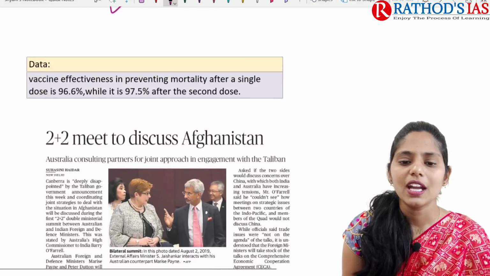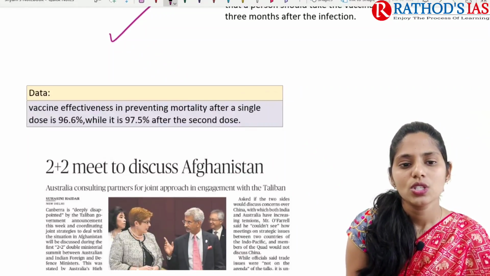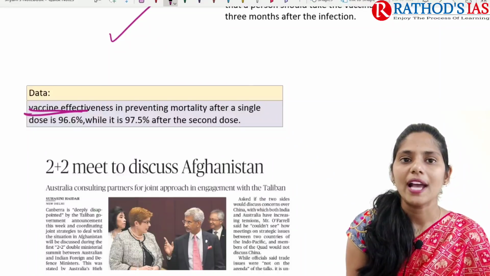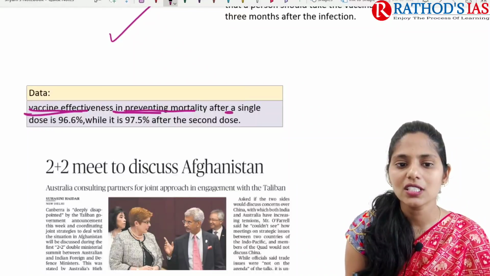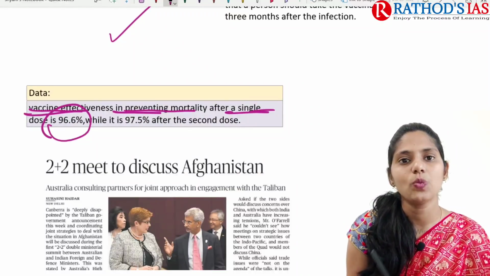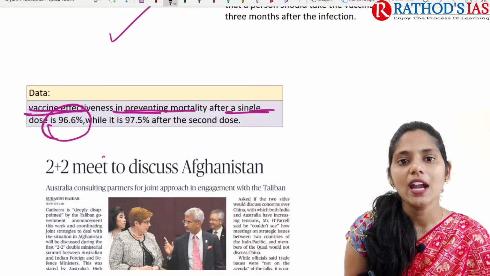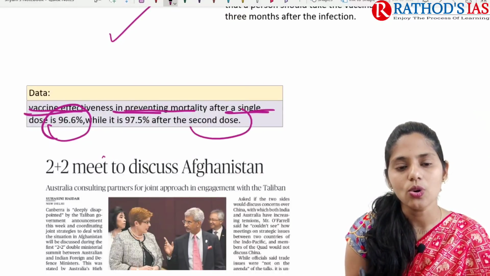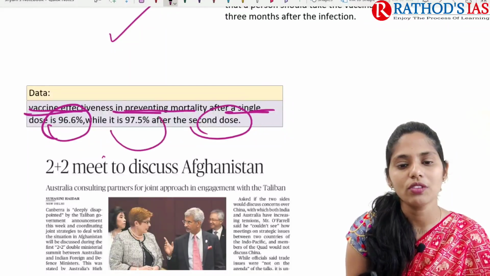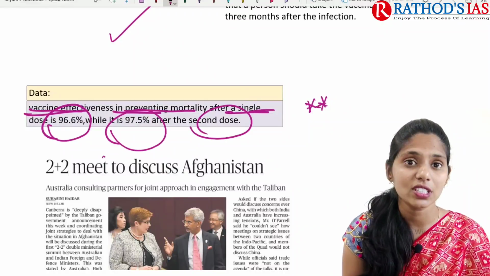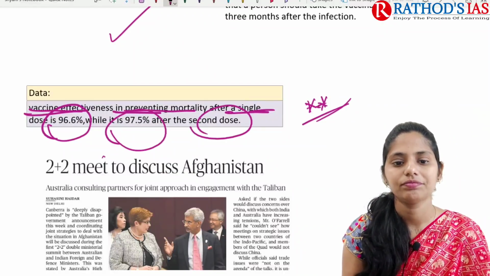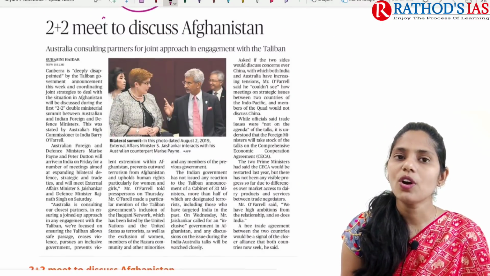If you see one data point which is mainly focused here, it is vaccine effectiveness. Vaccine effectiveness in preventing mortality after a single dose is 96.6%, and after the second dose, efficacy is 97.5%. This is what you need to remember regarding the efficacy of this COVID-19 vaccine. Now let us move on to the next topic.